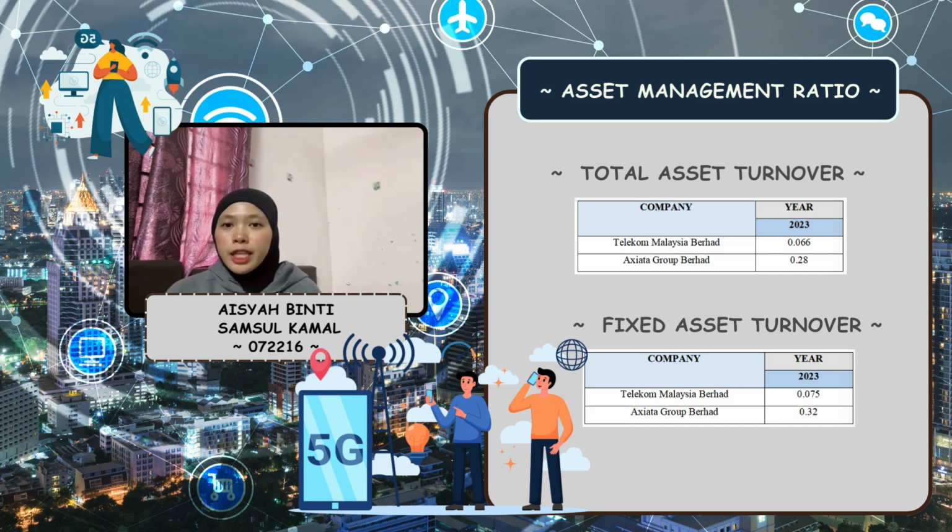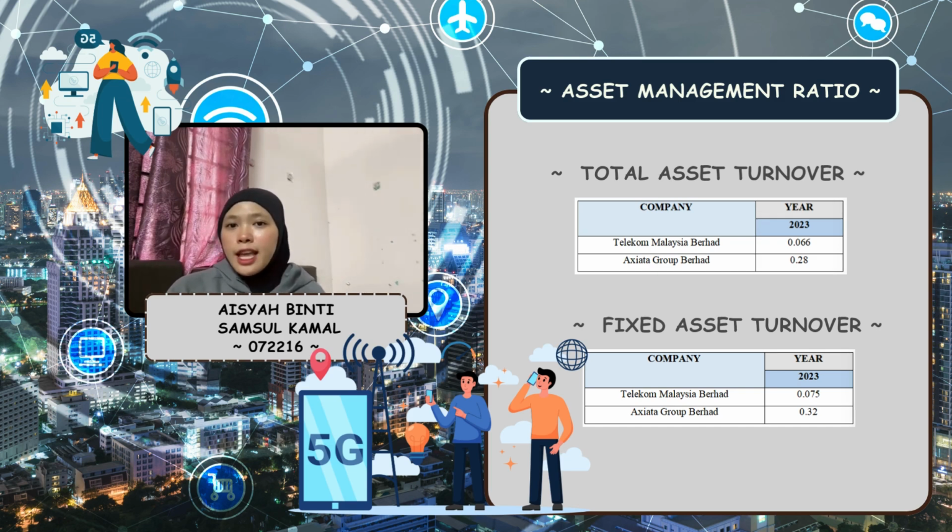A higher ratio indicates better utilization of fixed assets. Telekom Malaysia Berhad recorded a ratio of 0.075, Axiata Group Berhad recorded a ratio of 0.32. From this data, we can see that Axiata Group Berhad has a much higher ratio compared to Telekom Malaysia Berhad.